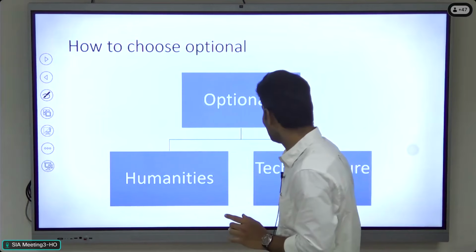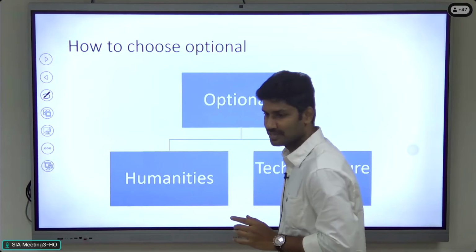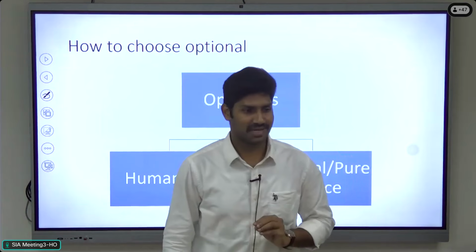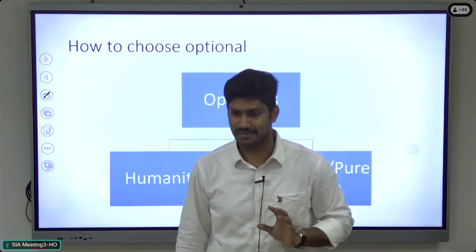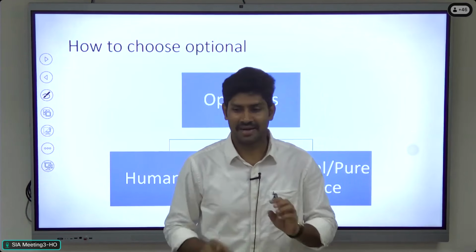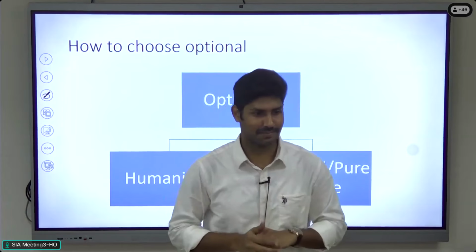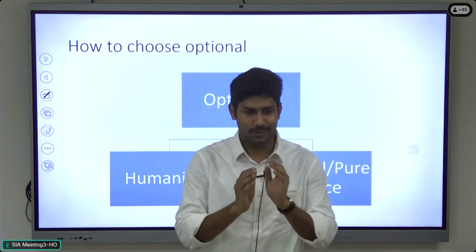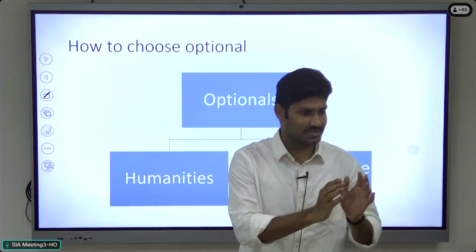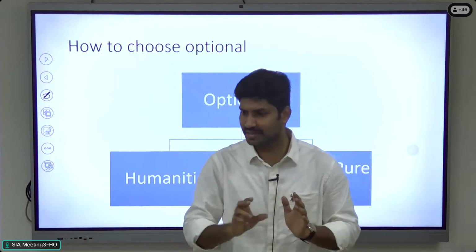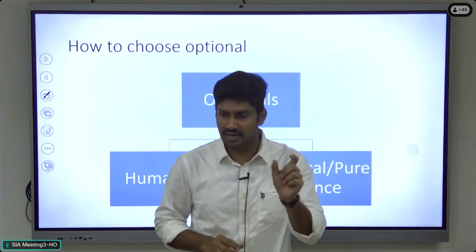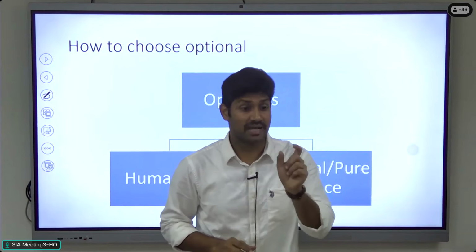Whereas in the pure science or technical area, if you choose this optional, the main issue here is you must know the concept. We cannot write any story. We cannot fluff. So you have to understand the basic concepts, and you have to read everything. You must know every word in the syllabus. Then only you can answer those questions.